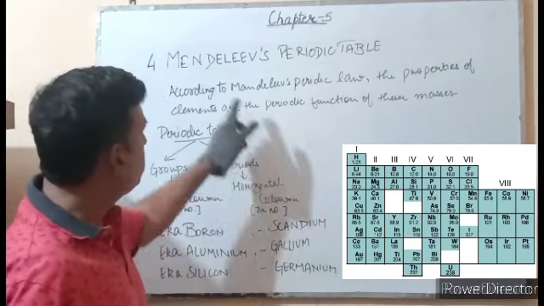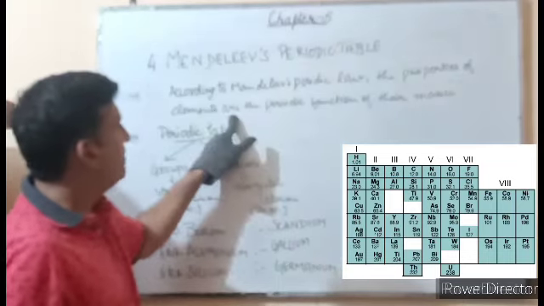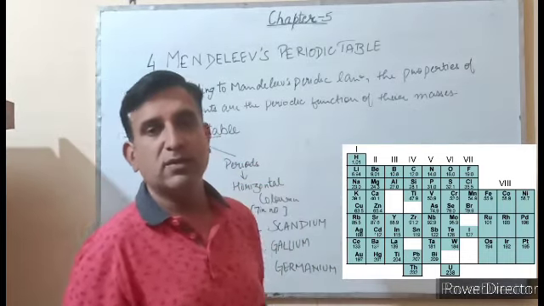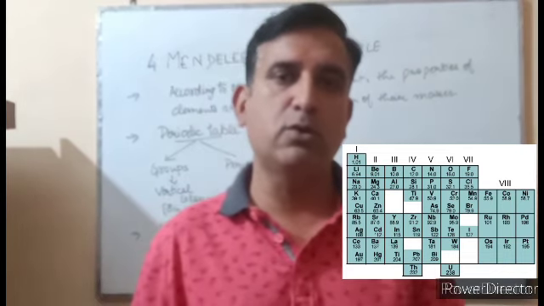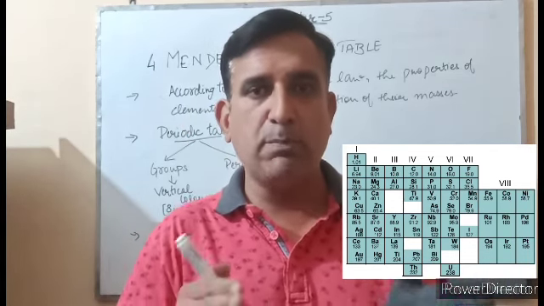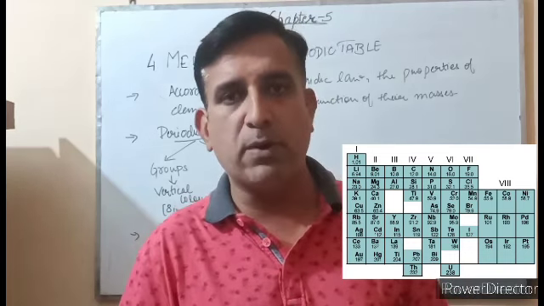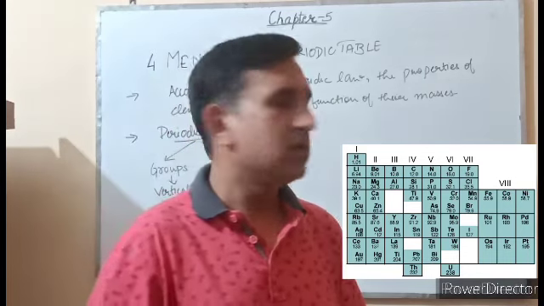So what is Mendeleev's periodic law? According to Mendeleev's periodic law, the properties of the elements are a periodic function of their atomic masses. What does it mean? It means that when elements are arranged on the basis of increasing atomic mass, elements with similar properties repeat themselves after a fixed interval.